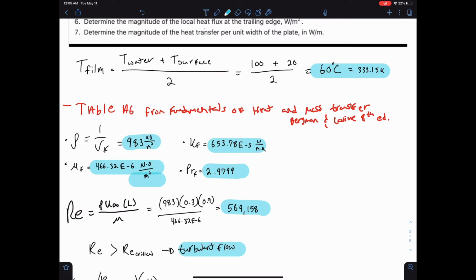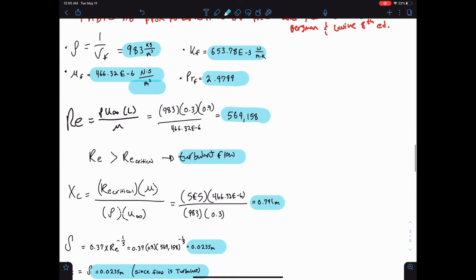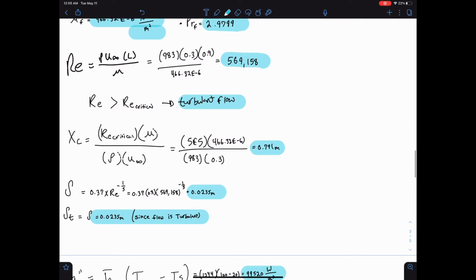Starting off with the Reynolds number, we're going to use the equation where Reynolds is equal to density times the velocity of the fluid times the length over the viscosity. From this, we'll get an answer of 569,158. That is greater than the critical Reynolds number, which means turbulent flow. Since it is turbulent, we're going to find the critical point. By this, we're going to use the critical Reynolds number times the viscosity over the density times the velocity, and we're going to get that the critical point is at 0.791 meters of the flat plate.